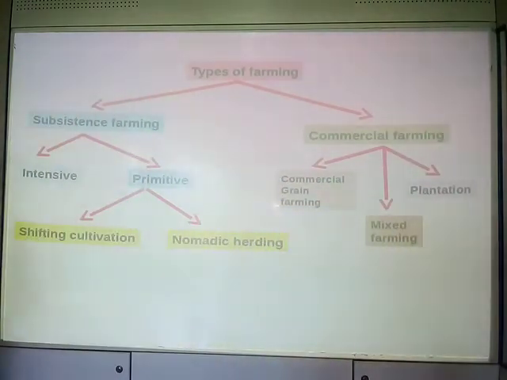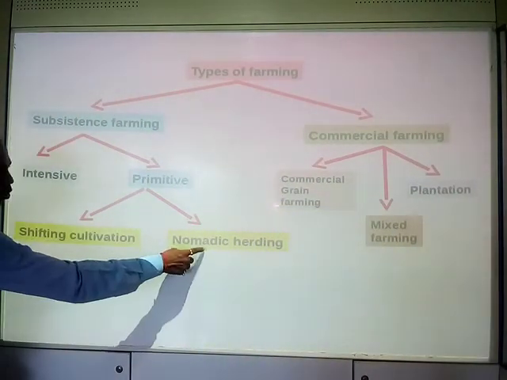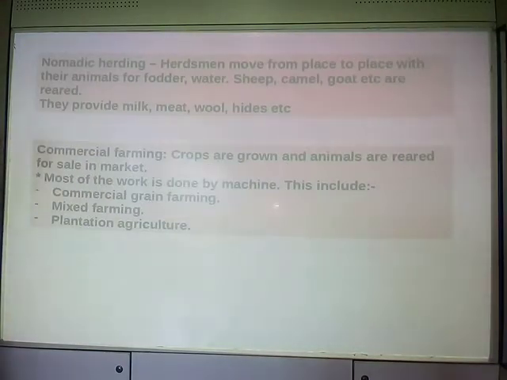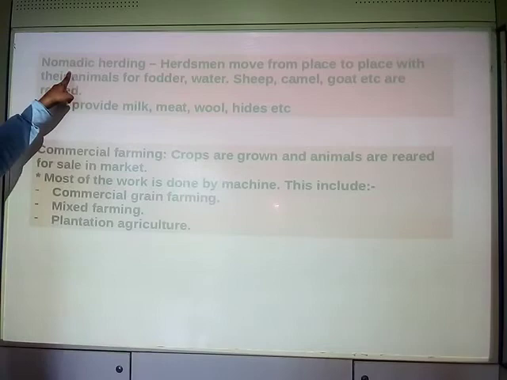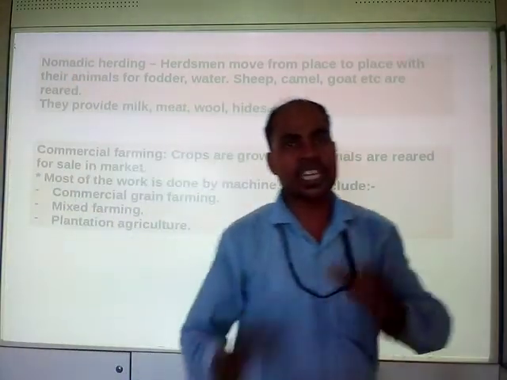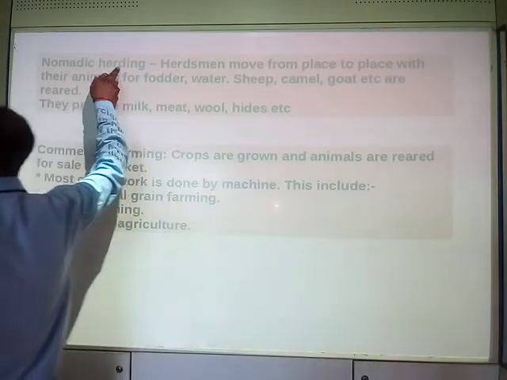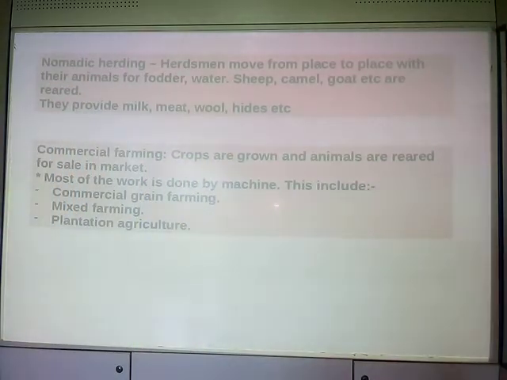That is shifting cultivation. Nomadic herding: nomad people are not at one place, they keep on moving from place to place, and they move along with the cattle.